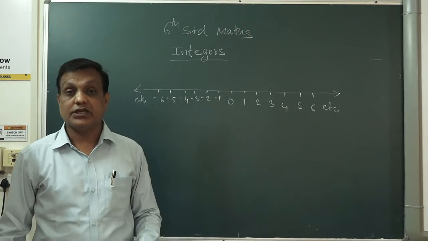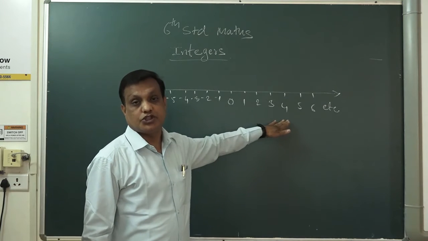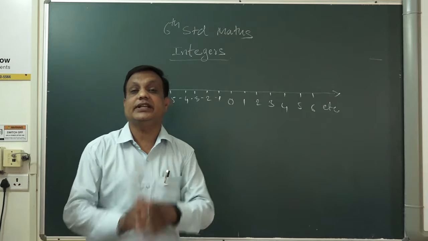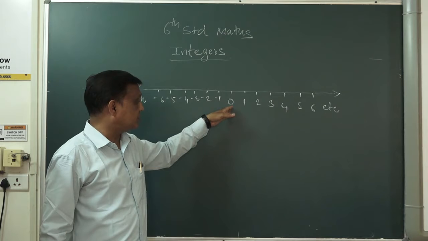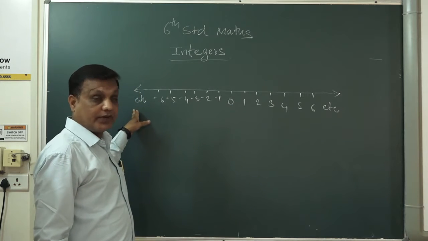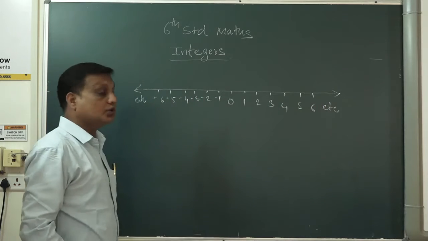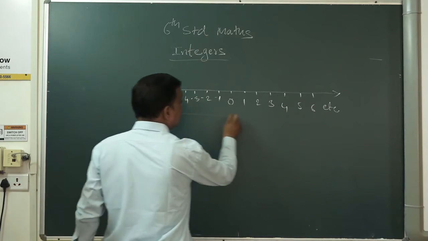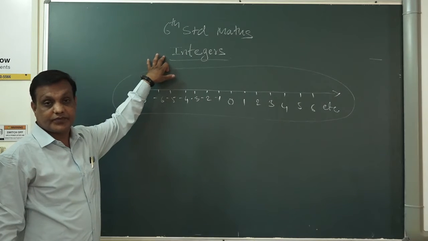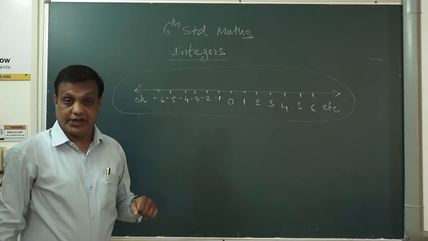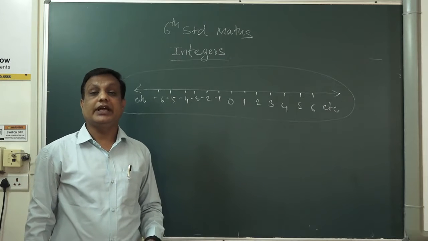So in integers, which numbers are included? Negative numbers, 0 and the positive numbers. When these all numbers come together, they are called the integers. If you go left of the 0, you will get the negative numbers. If you go right of the 0, you will get the positive numbers. So this total set of numbers is called integers. The definition of integers: negative numbers, 0 and the positive numbers. This is called what? Integers.